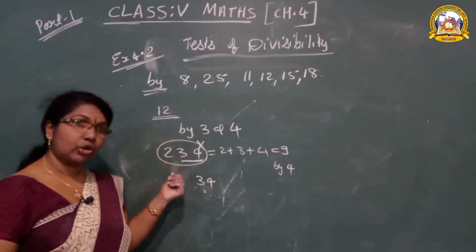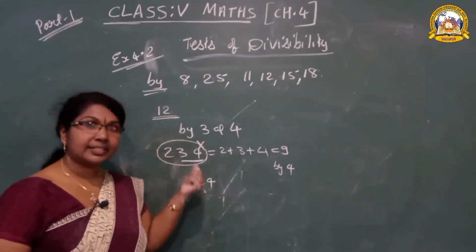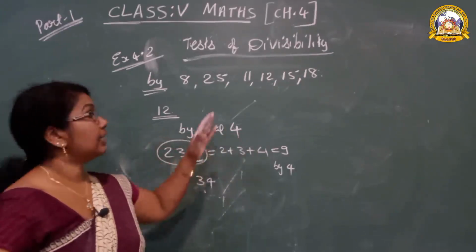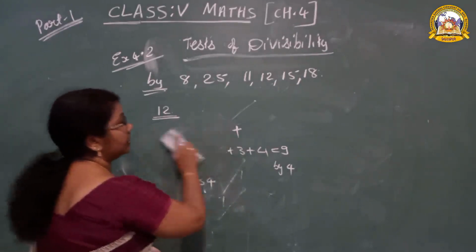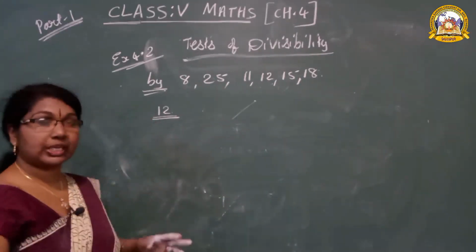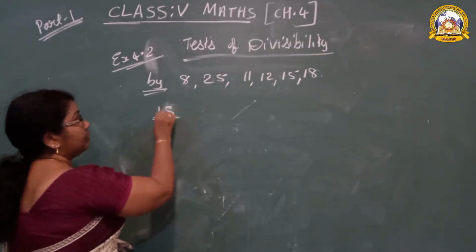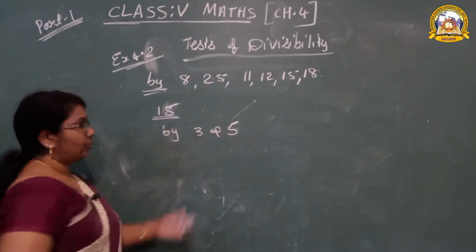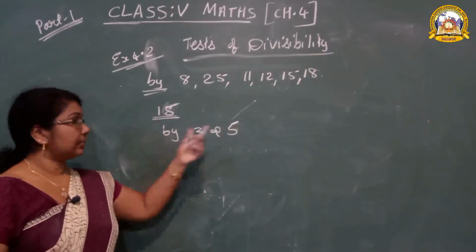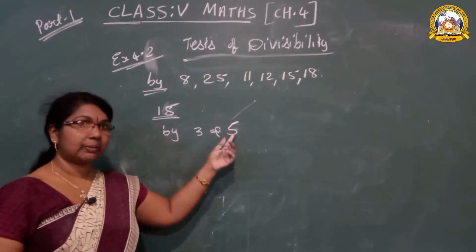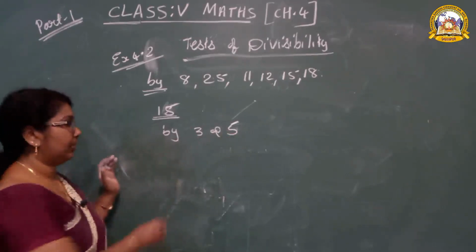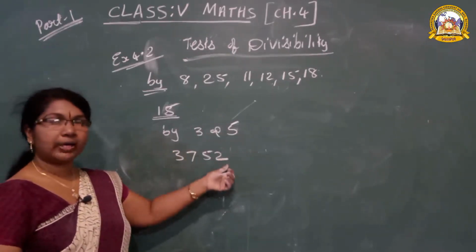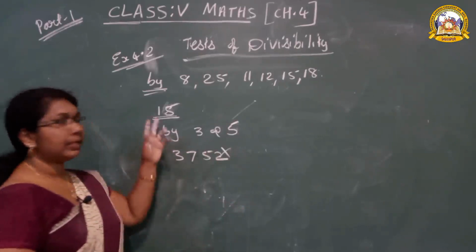Once more, what's the rule of 12? A number divisible by 3 and 4. Next, the second last one is 15. The rule of 15 is also similar: a number divisible by 3 and 5. Already the teacher has told the 3's rule. Then we have to use the 5's rule. What is the rule of 5? Number ends with 0 or 5. 3,752. Is this number divisible by 5? No. So it is not divisible by 15.